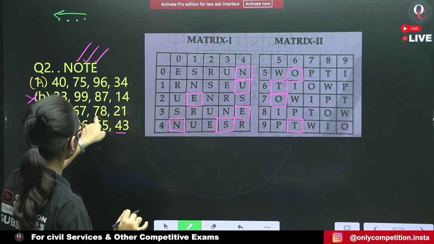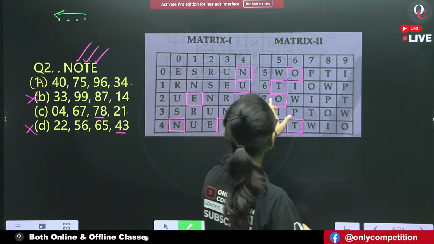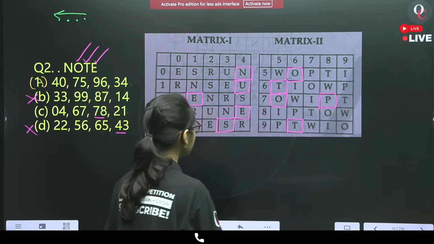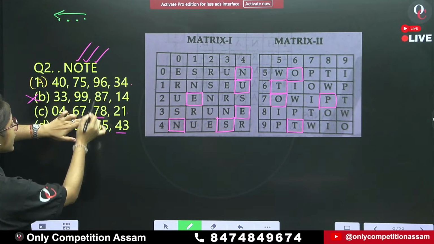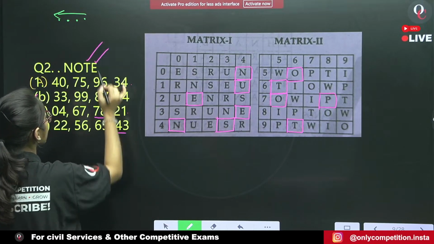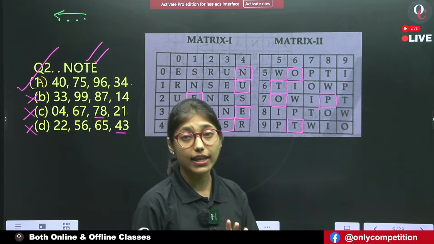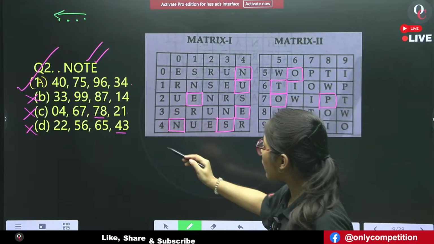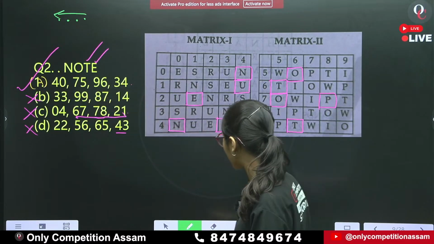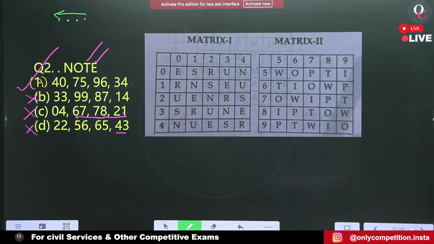Wait. We have to check for 7, 8. Let me check. 7 and 8. This is P. Since 7, 8 is not T, therefore option C is eliminated. Our answer is option A. We have to start from 21, then 78, then 67, then 67. Okay. Fine. Now let me go to question number 3.